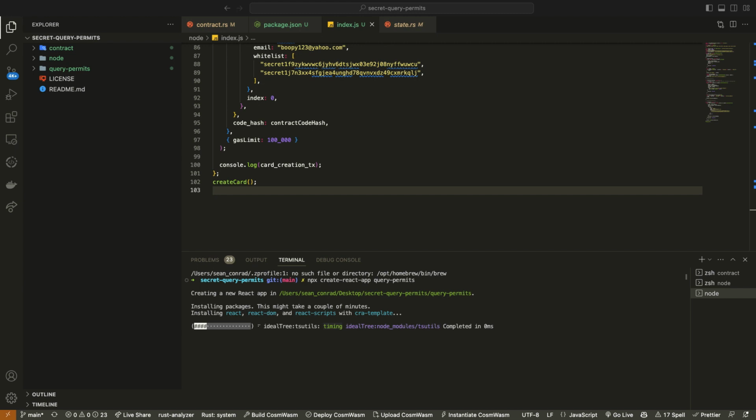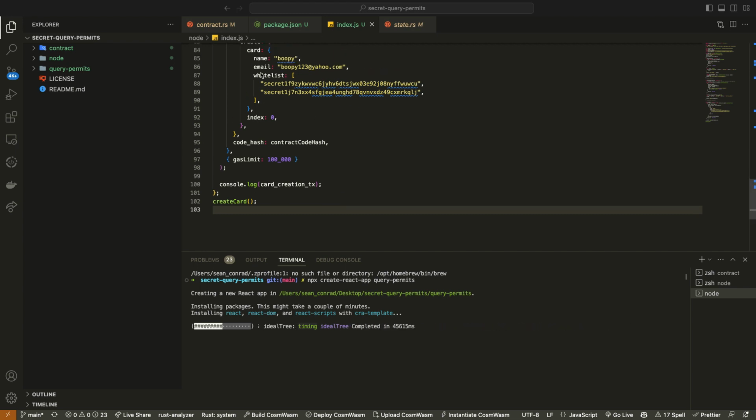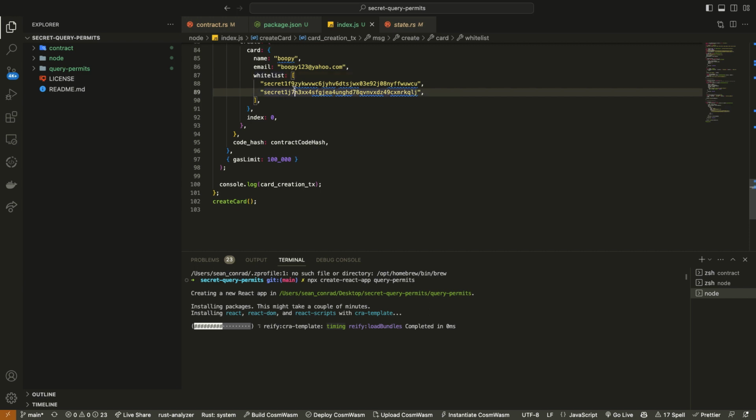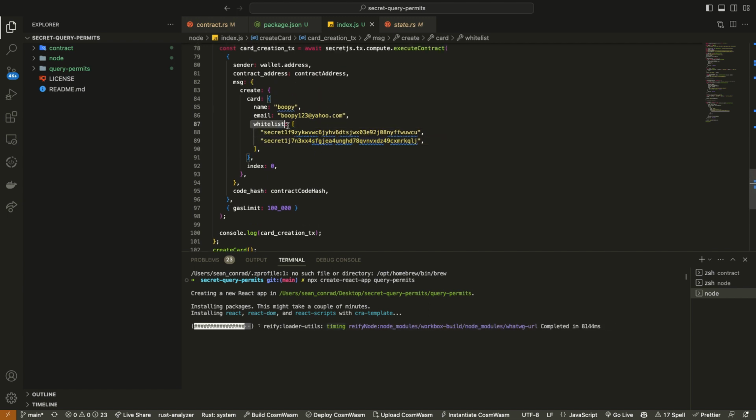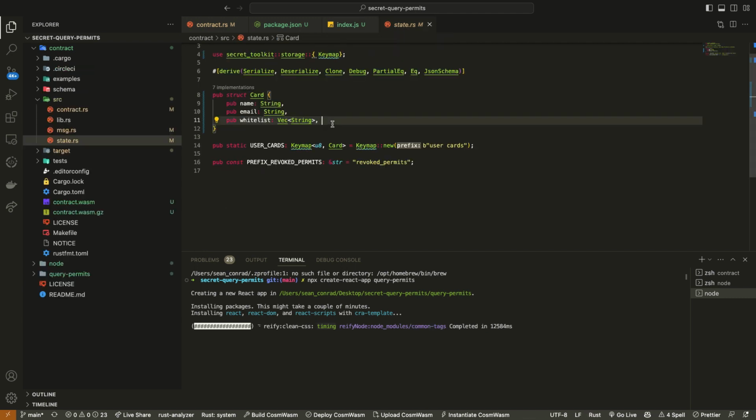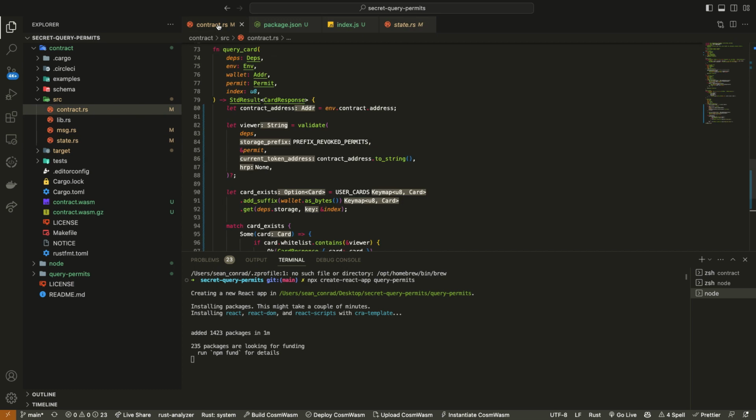Why do we need to hard code wallet keys and contract information? I'm responding to Boopy's comment right now. Why do we need to hard code wallet keys and contract information on index.js? We only need to hard code this whitelist because that's the way I defined it in state. I would not do this for a mainnet application. As I said earlier, this is just for this tutorial's purposes to show you how to use query permits.